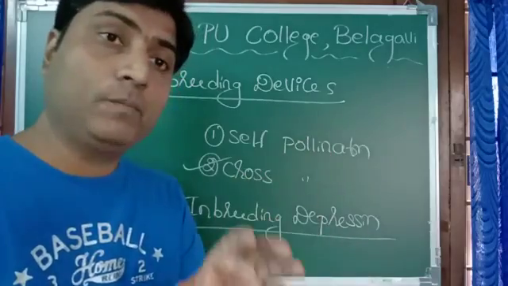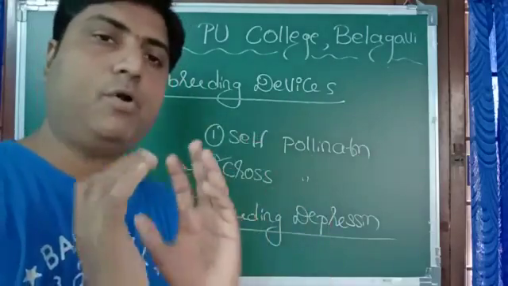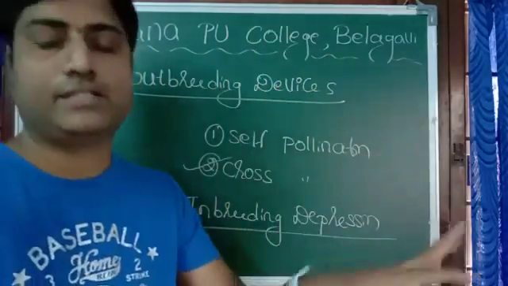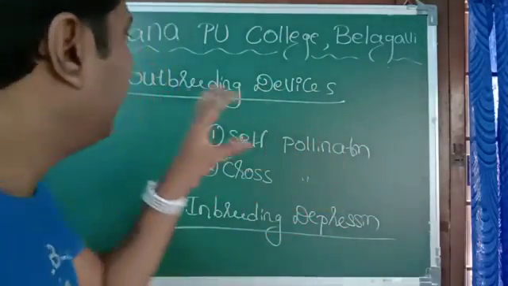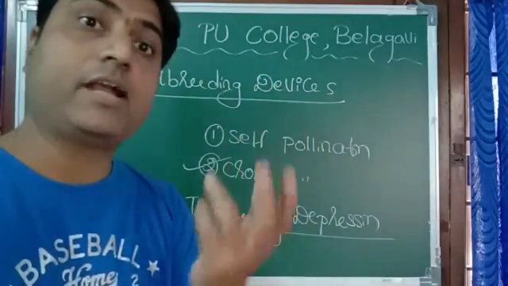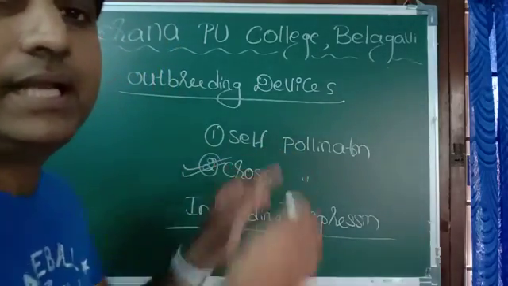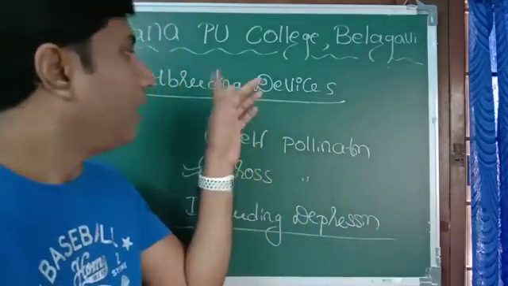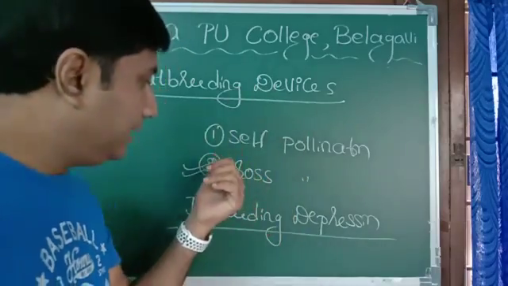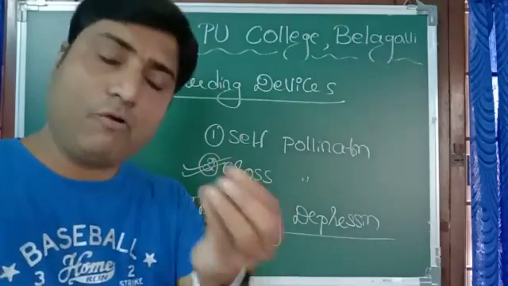So in order to go for cross-pollination, they have some changes, some modification, some adaptation in them, and we call them outbreeding devices. So how can we define outbreeding devices? Outbreeding devices are the devices adapted by the flower to encourage cross-pollination and to discourage self-pollination. Let us see, there are 3 or 4 outbreeding devices.